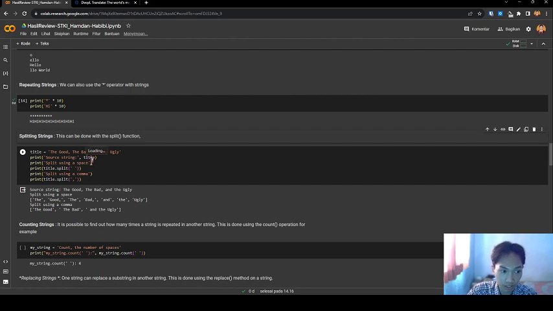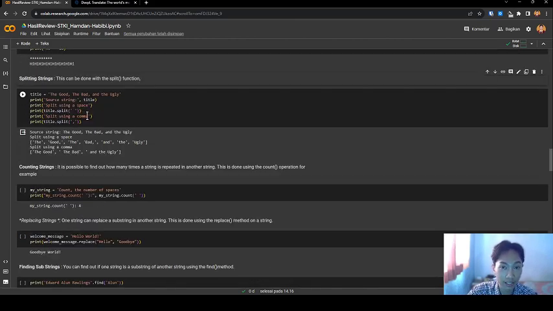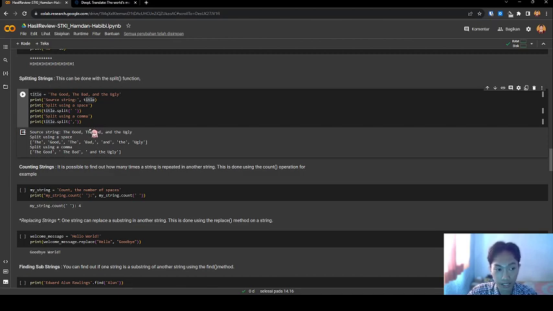Next, splitting a string. This can be done with the split function. Let's see the code. I have a variable title, The Good, the Bad, and the Ugly. If I print the source string, the title is The Good, the Bad, and the Ugly. If I split using a space, it is title dot split space, and last I split using a comma.